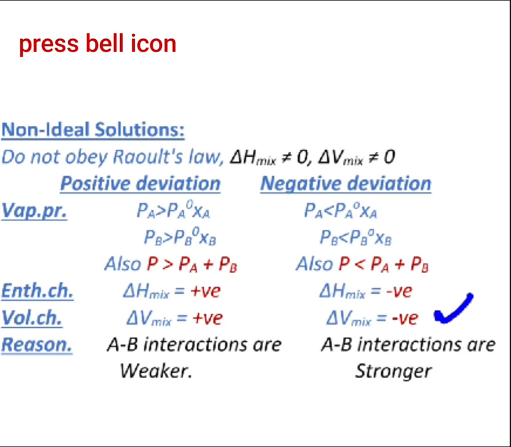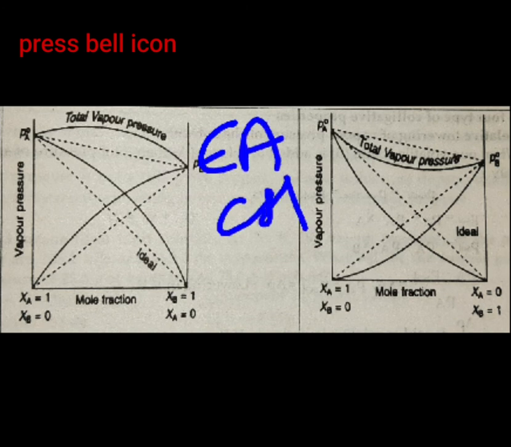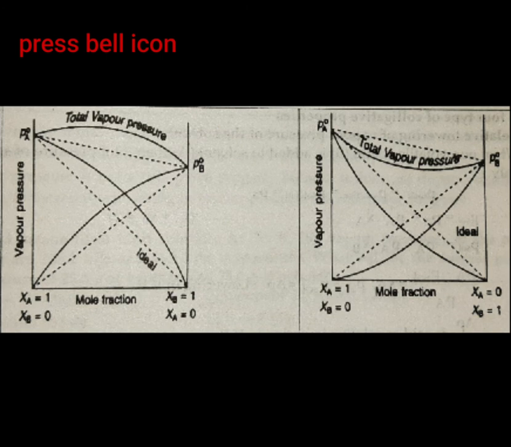Okay, now let us move towards the graphical representation of this, and try to understand it with certain examples. As you can see on the screen, the first graph represents the positive deviation from the ideal behavior, and the next graph represents the negative deviation from the ideal behavior, supporting Raoult's law. Now let us consider the positive deviation and try to understand it with the help of an example. Take an example of ethyl alcohol and cyclohexane.